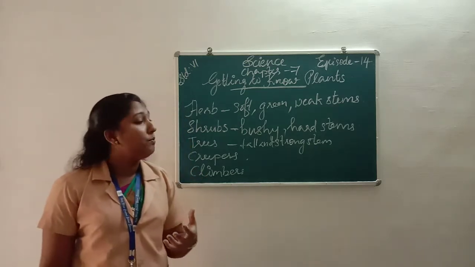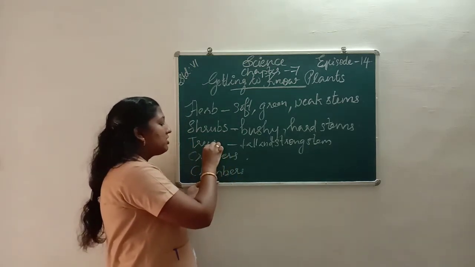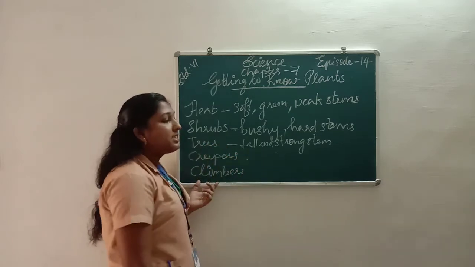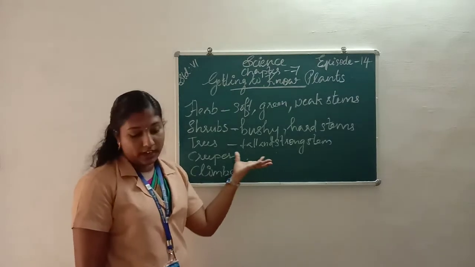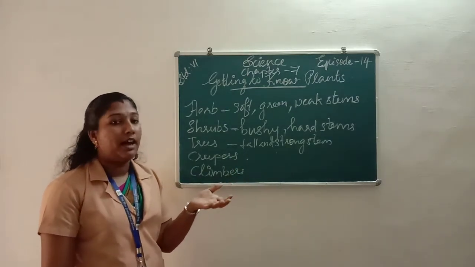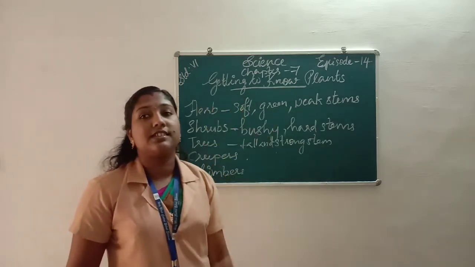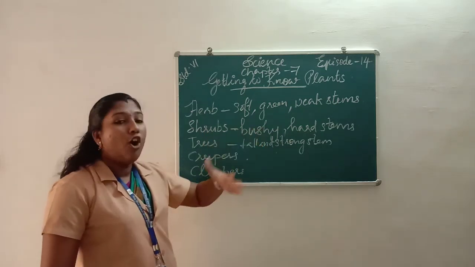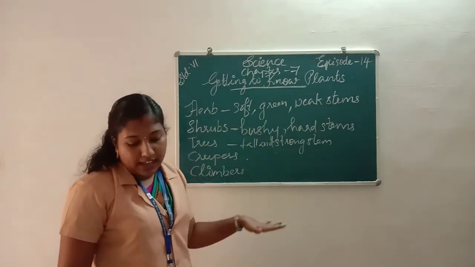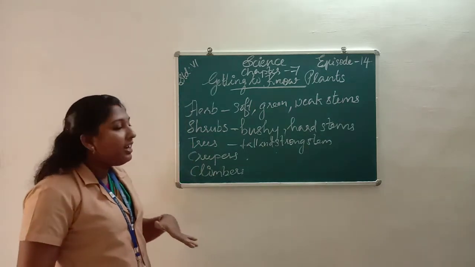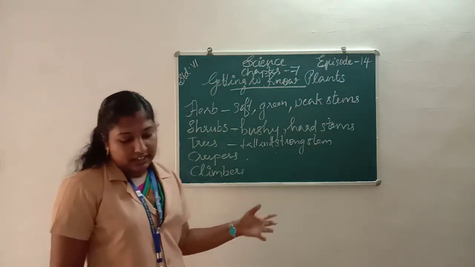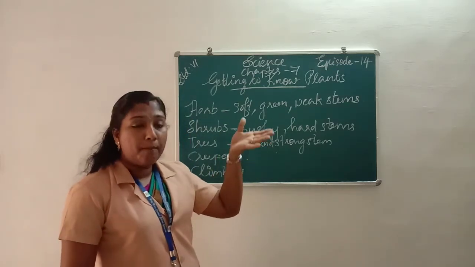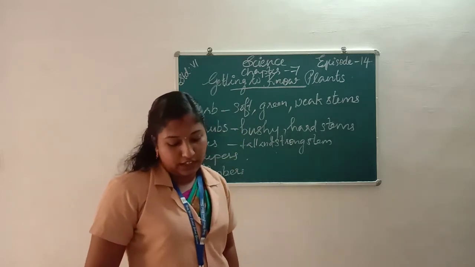The stems have branches. If we see a tree, it has a tall and strong stem, and in the upper part of the tree we can see so many branches. In shrubs we see branches near the base of the plant, while in a tree the branches are on the upper part, above the ground.